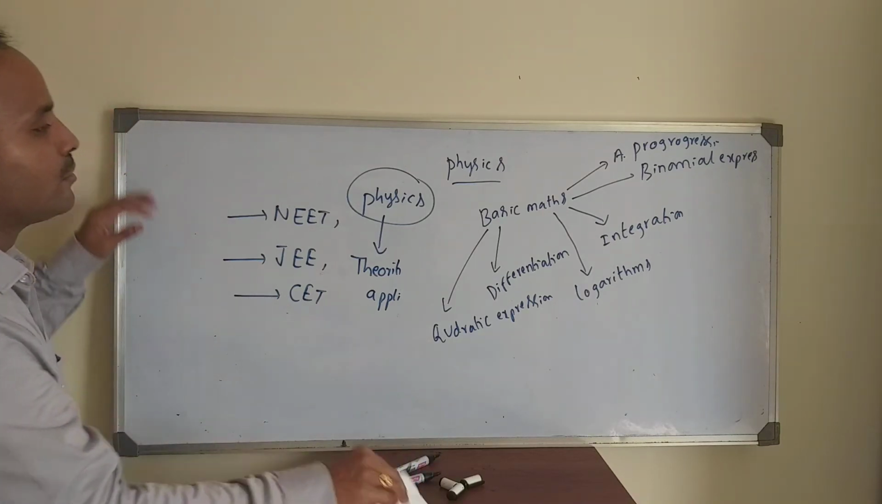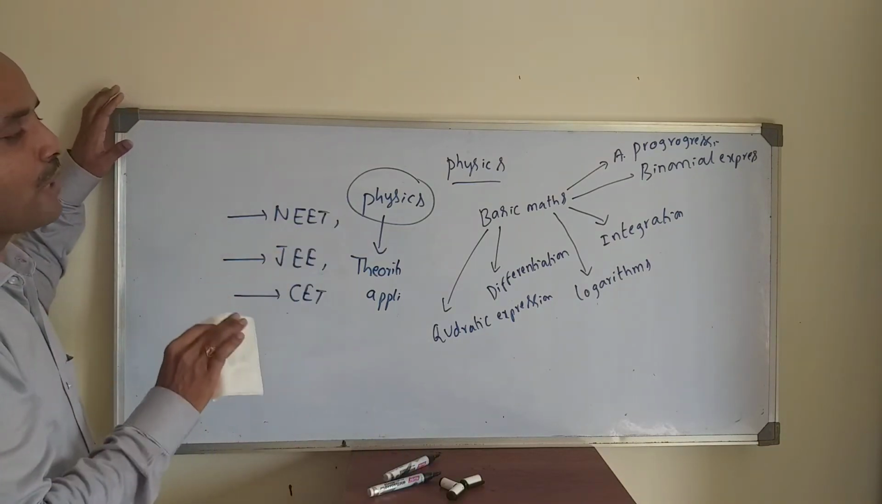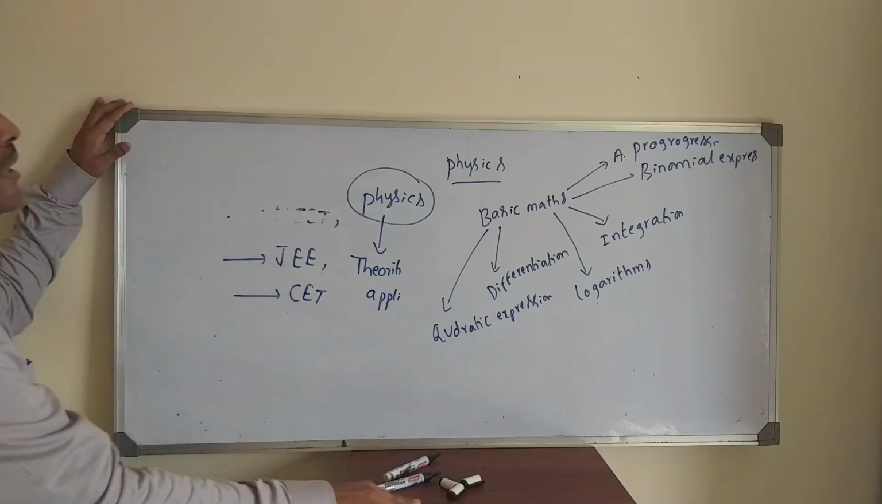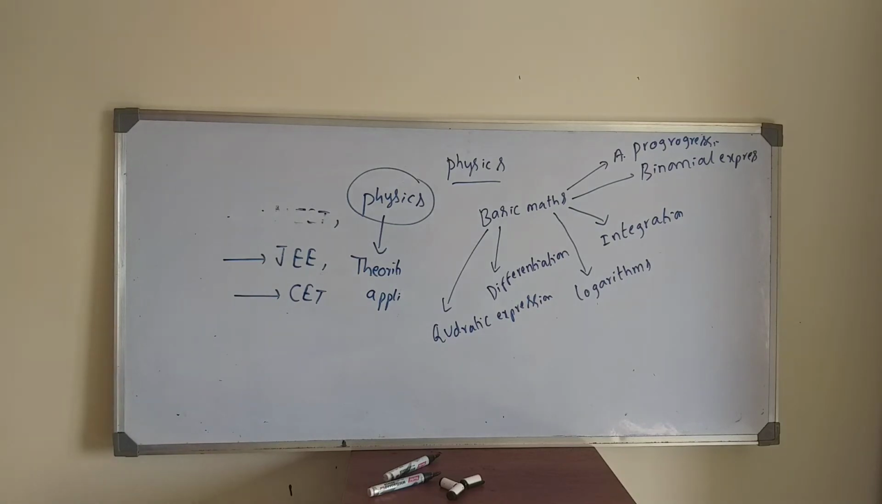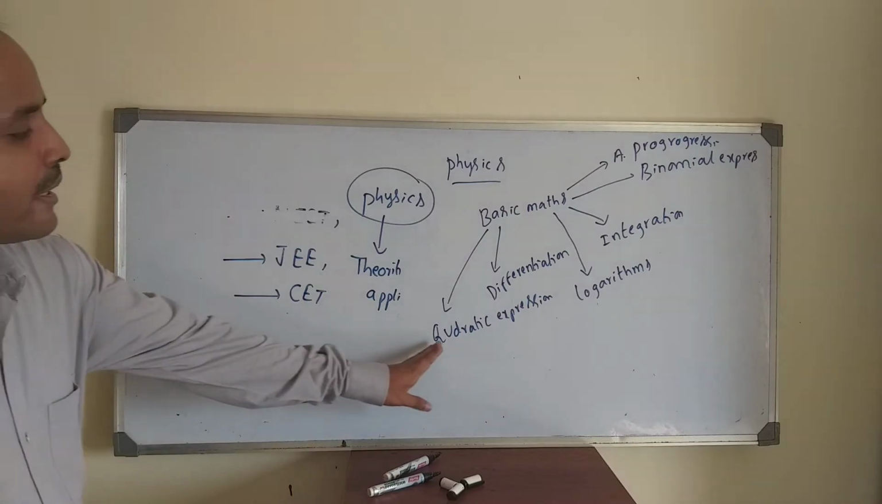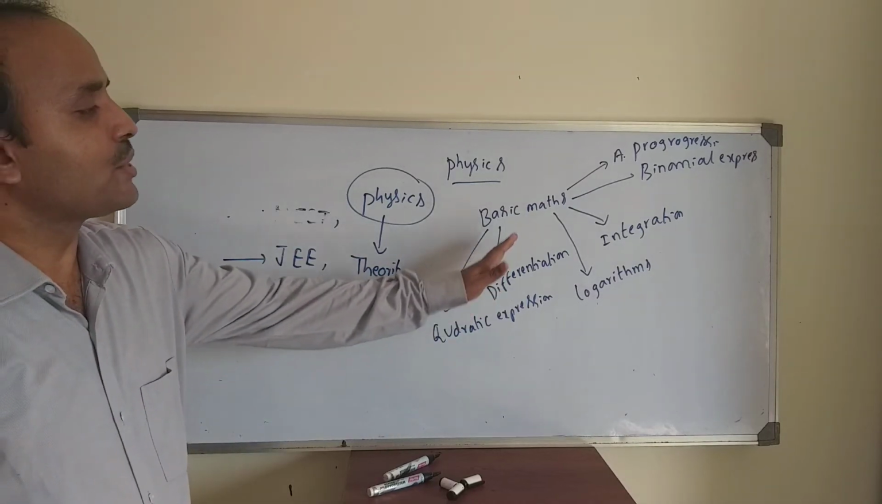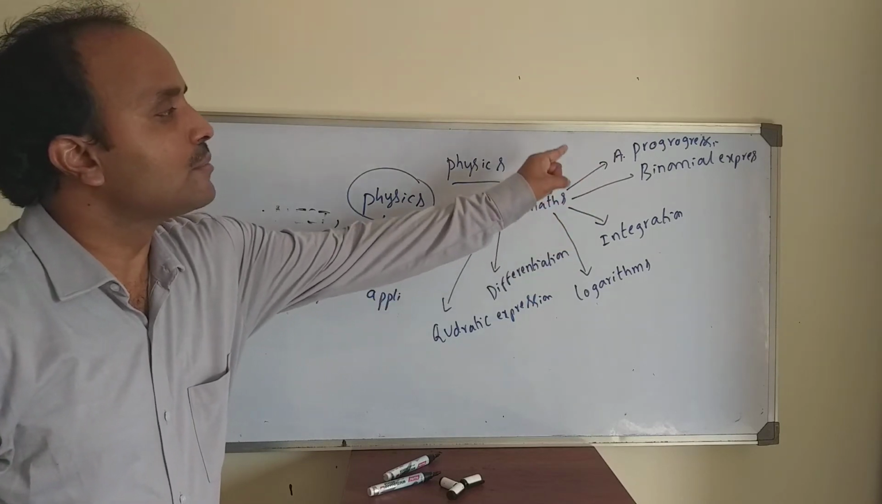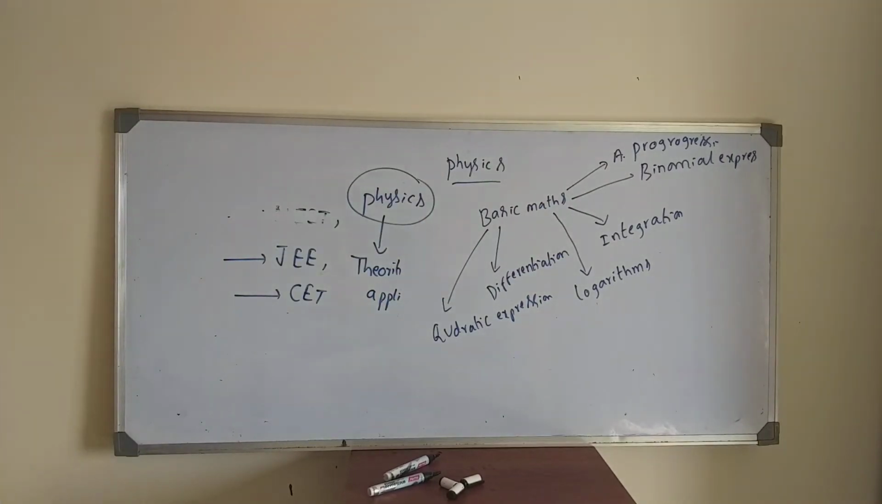So now, that's why in the first one week we'll see basic mathematics first. Afterwards, we can focus on the physics chapters. So basic maths contains quadratic expressions, differentiation, logarithms, integration, binomial theorems, progressions. Means arithmetic progression, geometric progression, harmonic progression, all these things. So these are the basic maths required to solve physics.